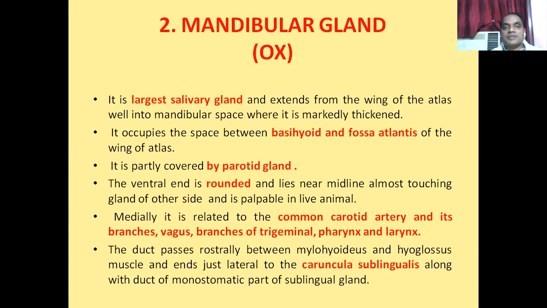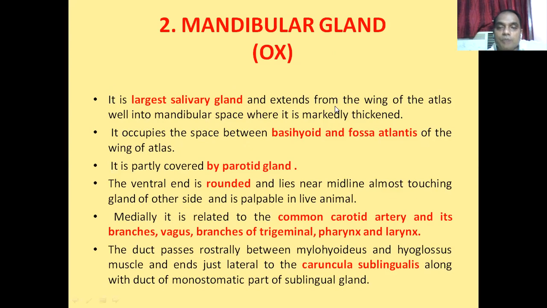Now the next salivary gland is the mandibular salivary gland. In case of the ox, this mandibular salivary gland is the largest salivary gland. But in case of the horse, I told you, which salivary gland is the largest? The parotid salivary gland is the largest salivary gland in case of the horse. But in case of the ox, the mandibular salivary gland is the largest.